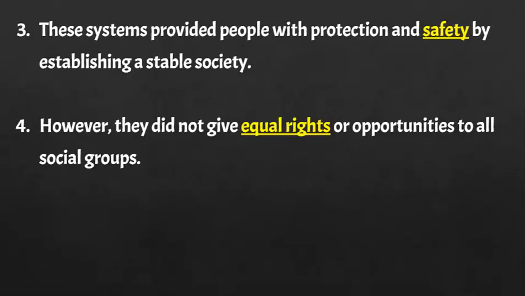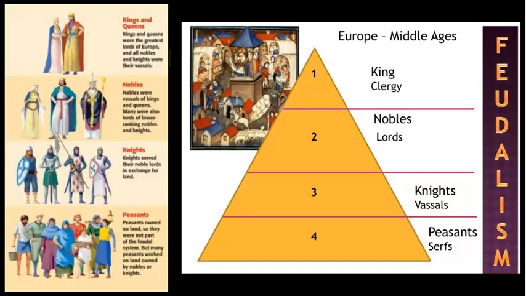So, these systems provided people with protection and safety by establishing a stable society where people were protected, things were consistent, everyone knows their role. However, it's extremely, extremely important to know that not everyone had equal rights or opportunities. A lot of social groups are going to be left out of making big decisions and making individual choices at some point. All right, so let's get into a little bit more what this looks like.